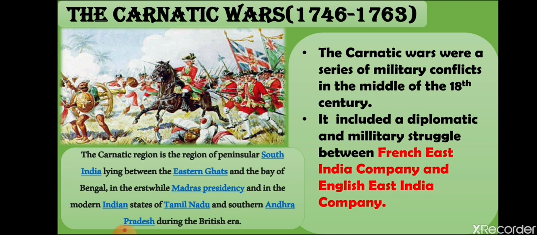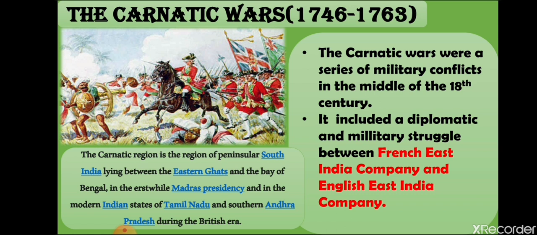Meanwhile, the War of Austrian Succession ended in Europe, and during this time, when all this was going on in India, the First Carnatic War also came to an end. On 21st September 1746, the French captured the British outpost at Madras.